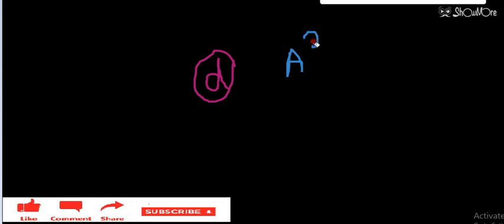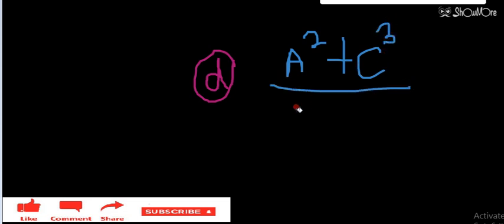So A square plus C cube divided by B. In the denominator we have only one term, that is B, so we have to focus only on the numerator. So let's focus on this numerator, A square plus C cube.